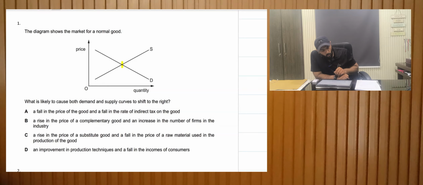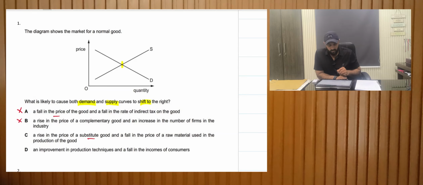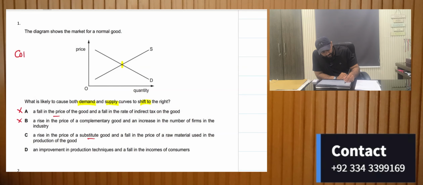A rise in the price of a complementary good. This is incorrect, because when the price of a complementary good increases, what happens? The demand for our product decreases and it would shift to the left. A rise in the price of a substitute. This is correct. Why? Because when a substitute is expensive, for example, if Coke increases its prices, automatically the demand would increase for Pepsi.